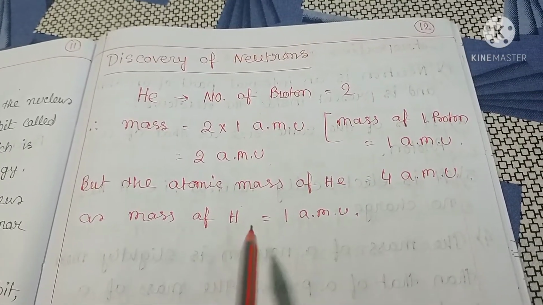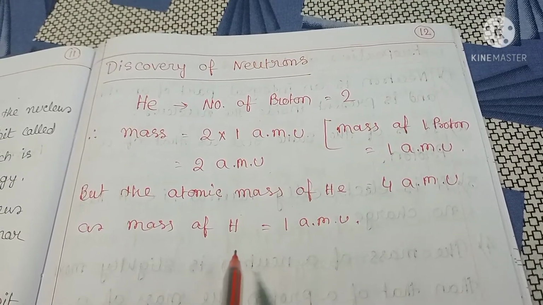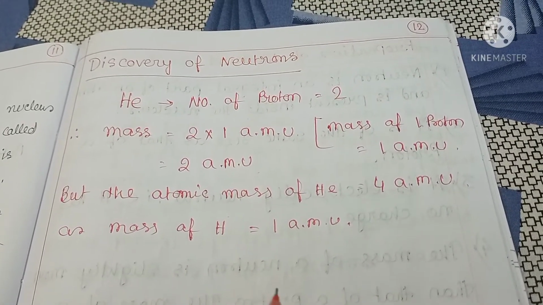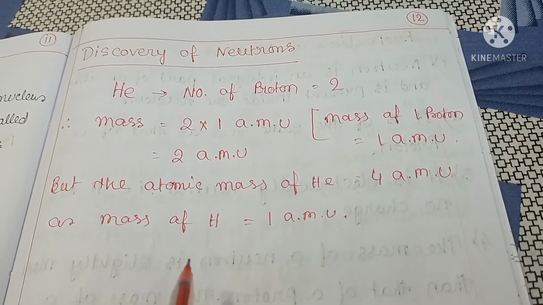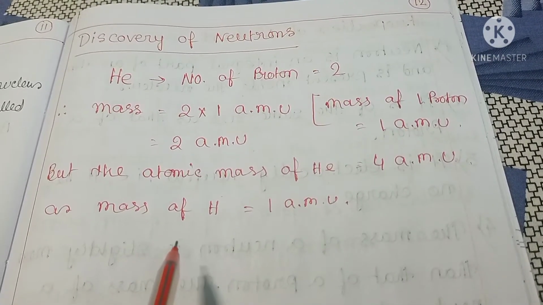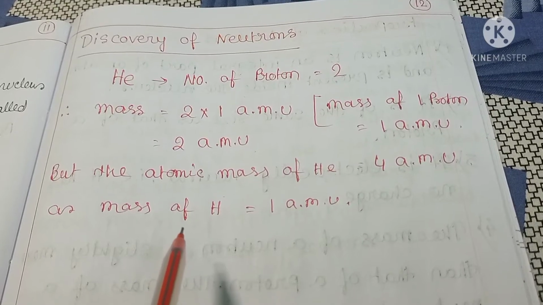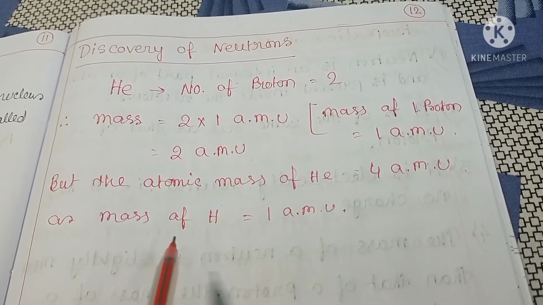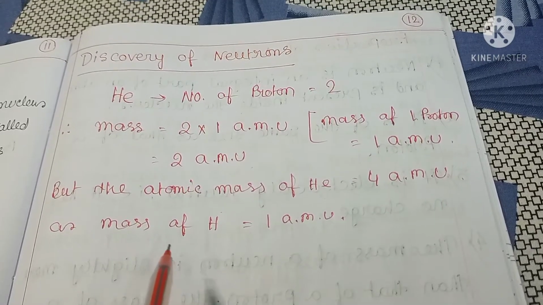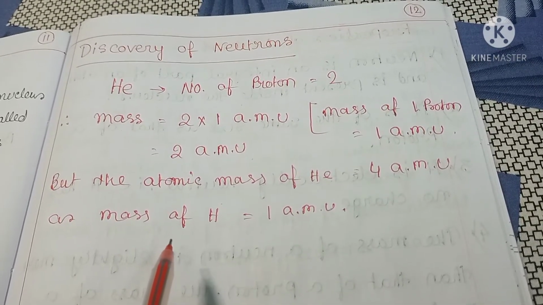To solve this problem, Rutherford proposed the existence of neutral particles in the nuclei of atoms. That is, it was realized that another subatomic particle should be present in the nucleus that has mass but no electrical charge.